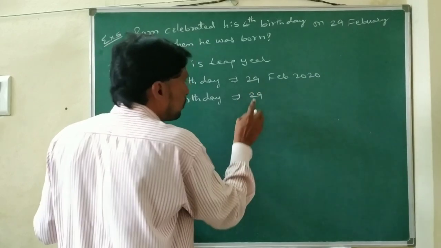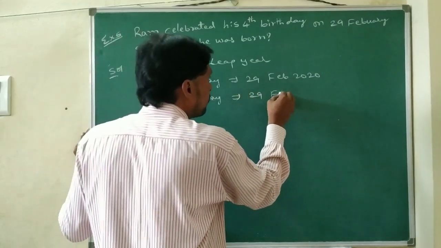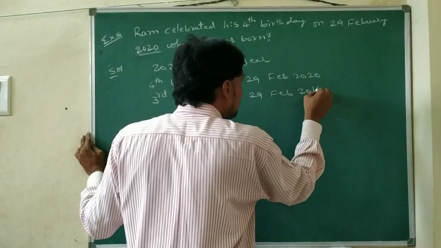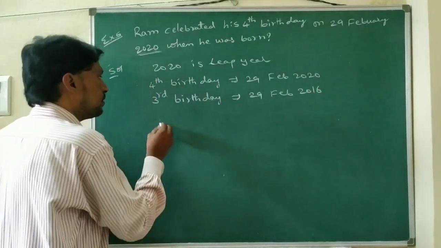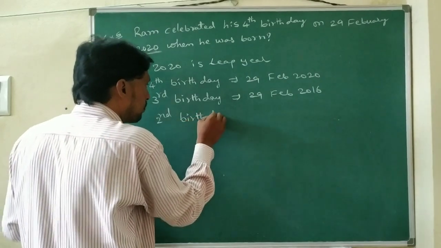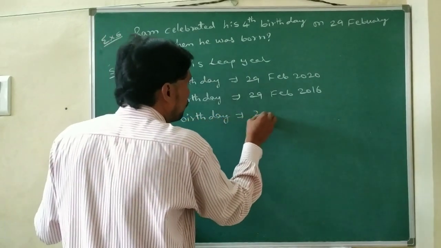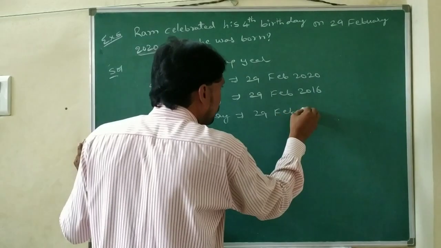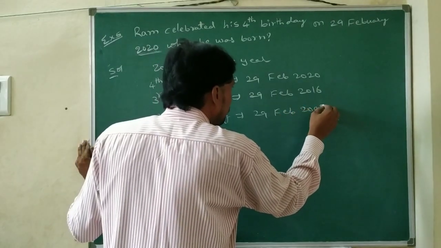Now the 3rd birthday, 29th February 2016, he celebrated. And the 2nd birthday, 29th February 2012.